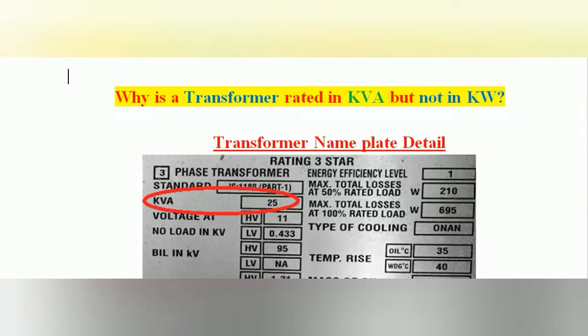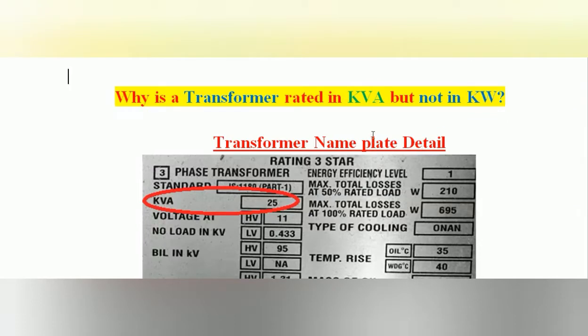And in this video, let us see why the transformer is rated in kVA but not in kilowatt. So kVA and kilowatt are the power rating of a particular machine or equipment. That is, the power consumed or generated or transferred by the equipment is represented by kilovolt ampere (kVA) or kilowatt. So now let us see why the transformer is rated in kVA instead of kilowatt.